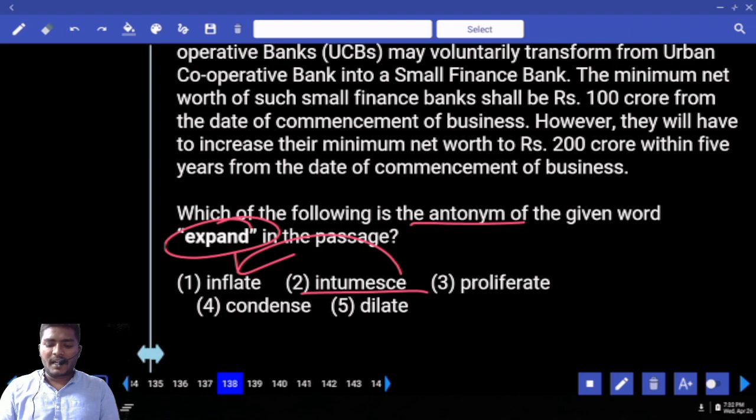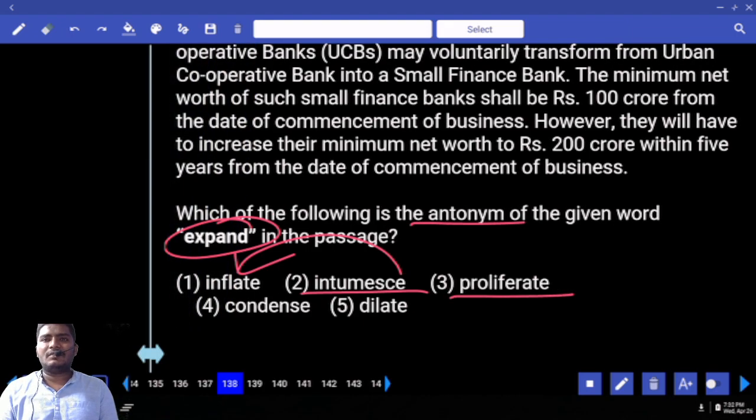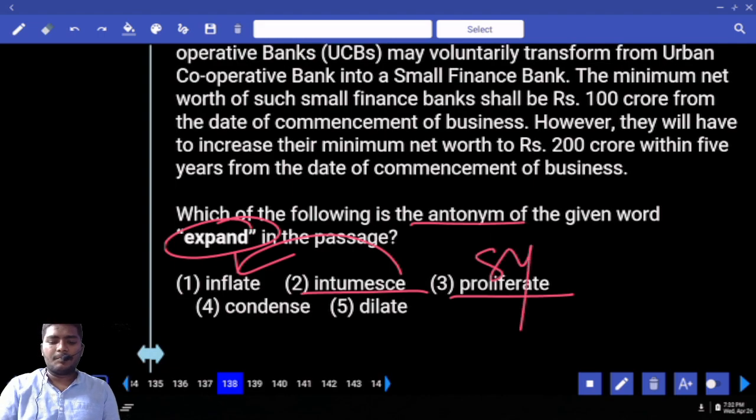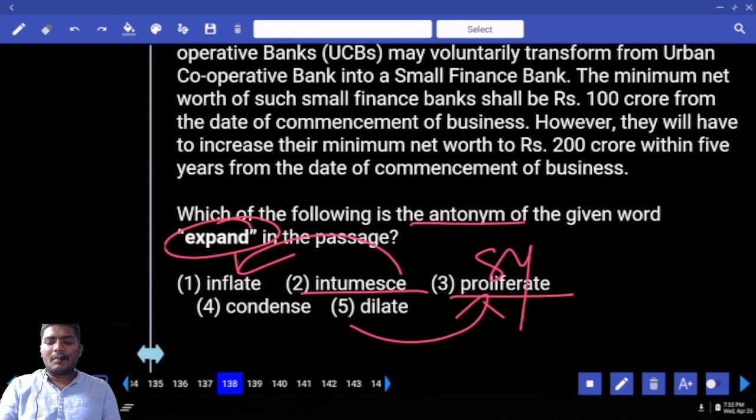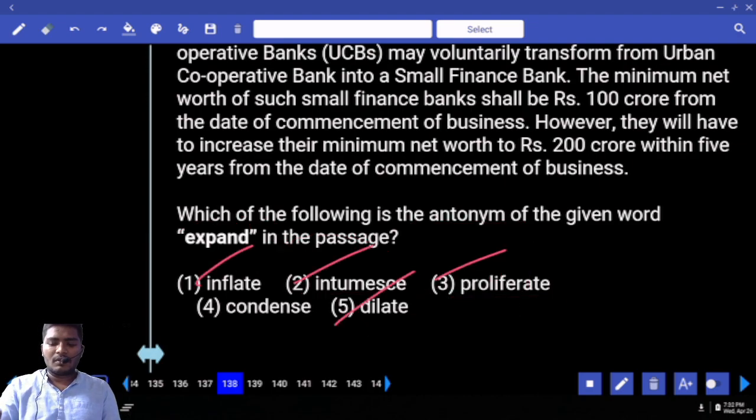Next one, proliferation. This is used in banking and finance. What do you mean proliferate? Cases are proliferated. What does it mean? Increase, double, maximize. This is also a synonym. Dilate is also a synonym of the word proliferate. Same cases. 1, 2, 4. Sorry, 1, 2, 3, 5. Same case. What else is there here?